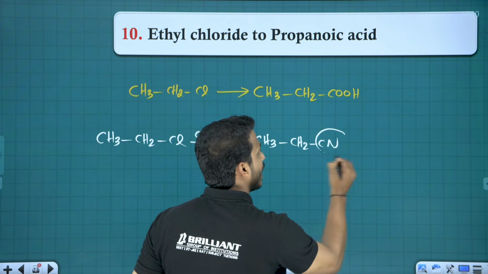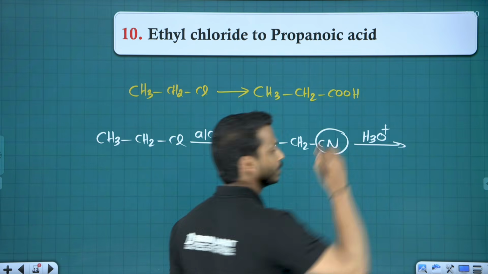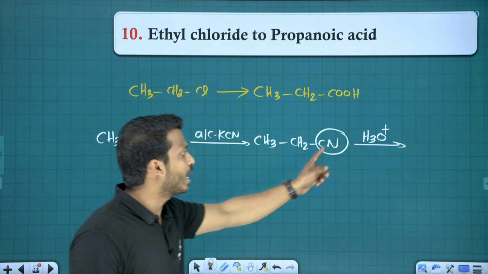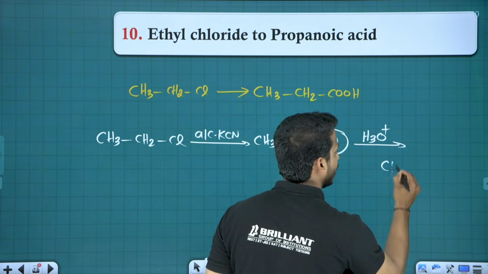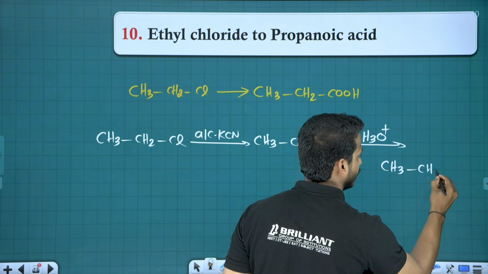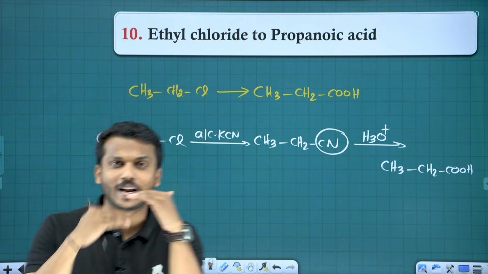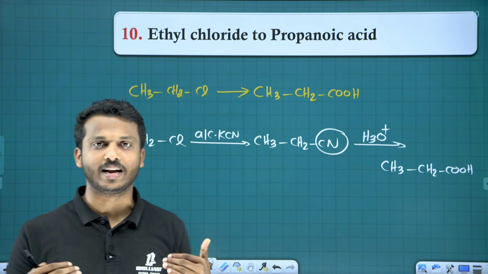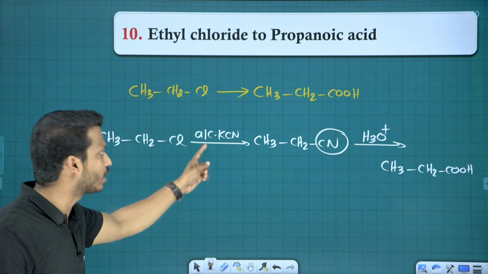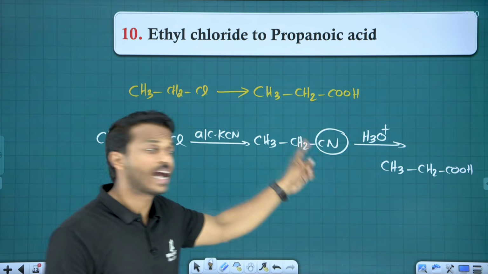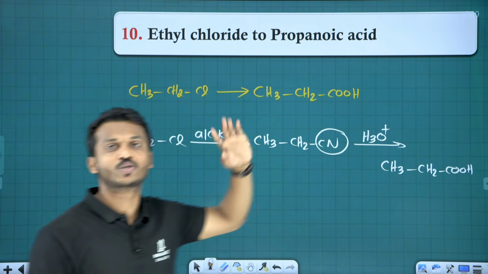How to convert cyanide to acid? Please study all. That is by acid hydrolysis. Cyanide on complete acid hydrolysis will be converted to carboxylic acid. So if you want to increase one carbon extra, please bring cyanide. For that, a haloalkane is required. So haloalkane reacts with KCN, you get cyanide. Cyanide on complete acid hydrolysis, you will get carboxylic acid.